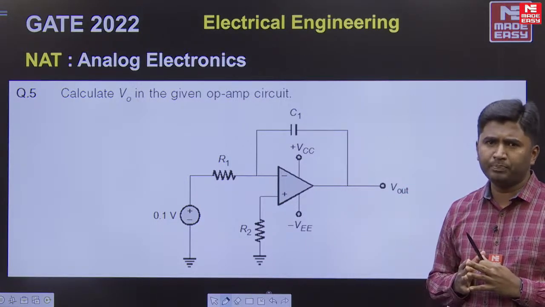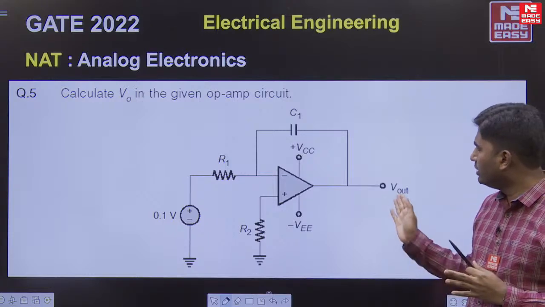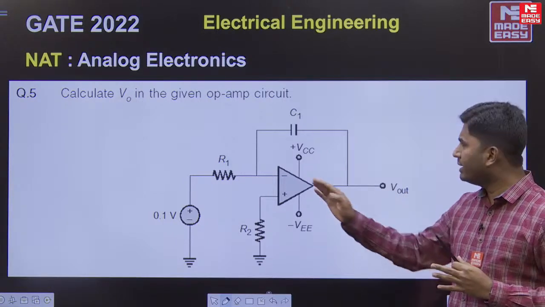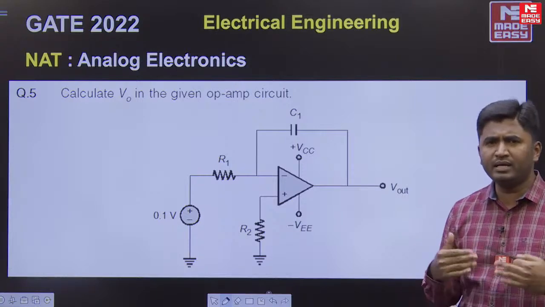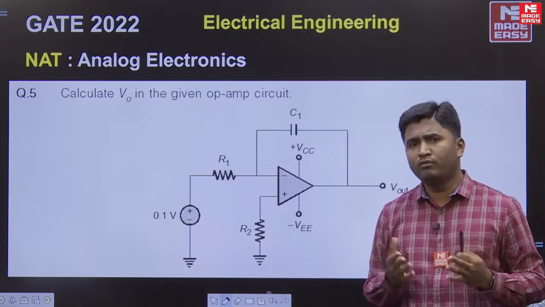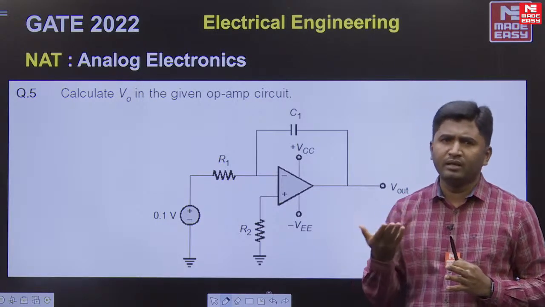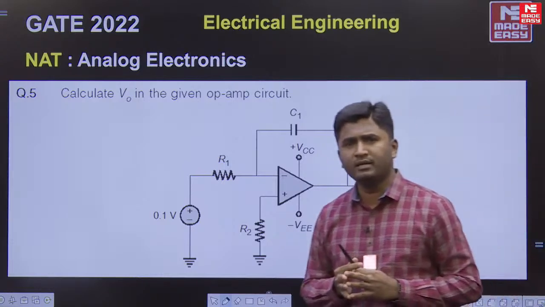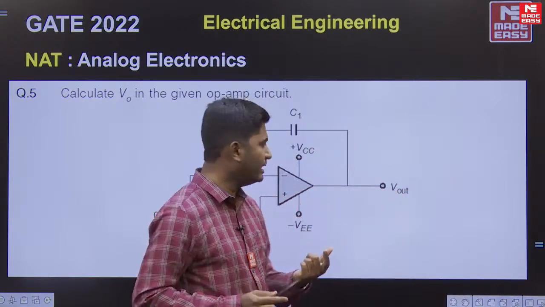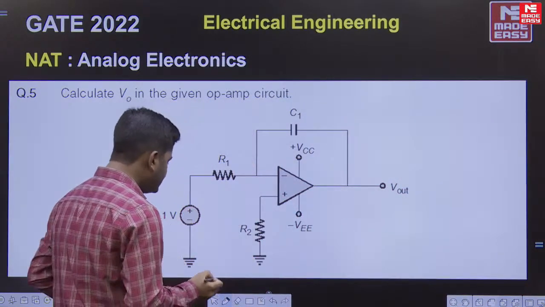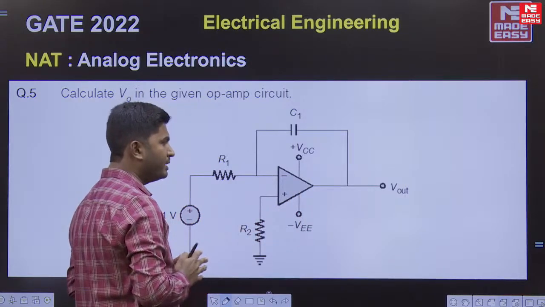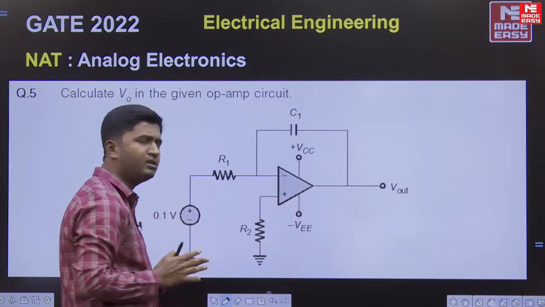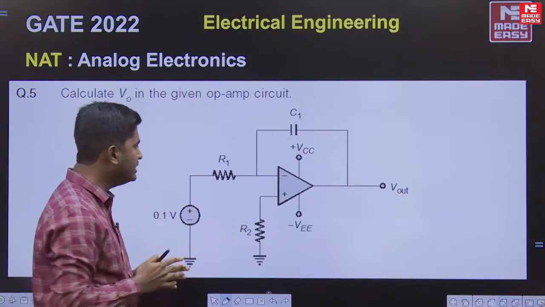If you know the output voltage expression, then the solution can be obtained quite quickly. For an integrator, output voltage will be minus 1 divided by R1 C1 into integration of input. In case you don't remember the output voltage expression, then you can derive it and then substitute the input in that. So let's begin in this way. In case you don't remember the V out expression for an integrator, you should proceed in this way.